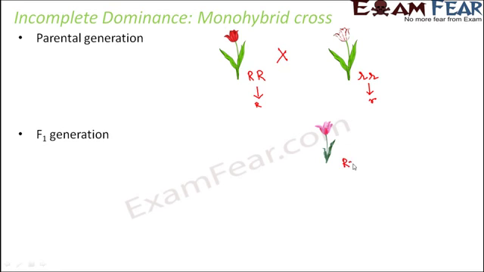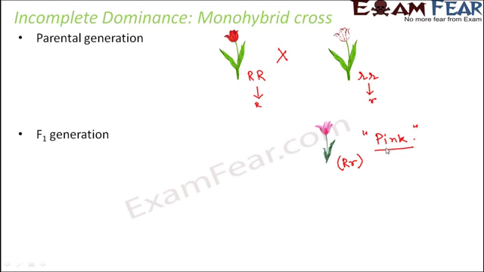The pink flowers were capital R, small r. So the only difference is that as per Mendel, he said that if capital R is dominating, it should have been all red flowers. But that was not the case. Here we saw that all the flowers were pink. So this showed that there was some sort of blending between the red and the white, and that is how an intermediate phenotype was formed.